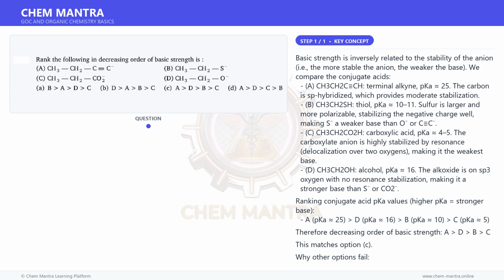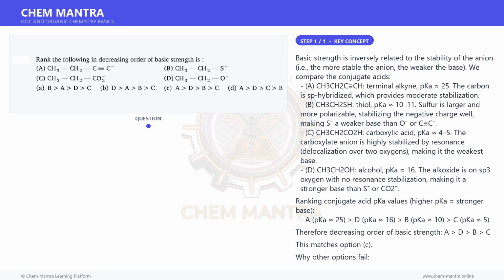D. CH3CH2OH, alcohol, pKa 16. The alkoxide is on sp3 oxygen with no resonance stabilization, making it a stronger base than S⁻ or CO2⁻. Ranking conjugate acid pKa values, higher pKa means stronger base.